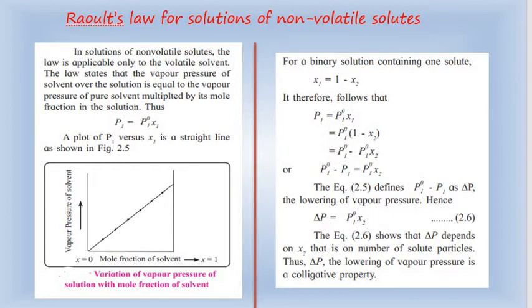So delta P depends upon x2, that is, the number of solute particles. So delta P, the lowering of vapor pressure, is a colligative property which depends upon the number of particles, not the nature of the particles.